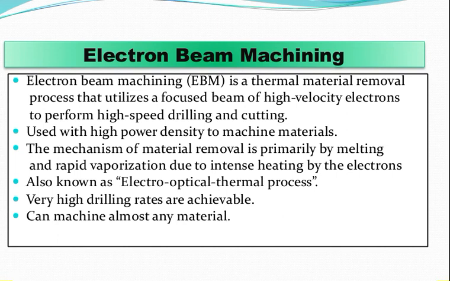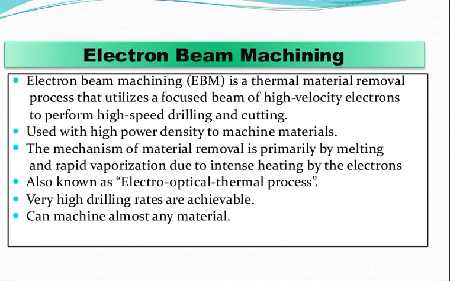Electron beam machining is a suitable process for drilling fine holes and cutting narrow slots. Holes with 25 to 125 micrometer diameter can be drilled almost instantaneously in sheet with thickness up to 1.25 millimeter, and the narrowest slot which can be cut by EBM has a width of 25 micrometer.